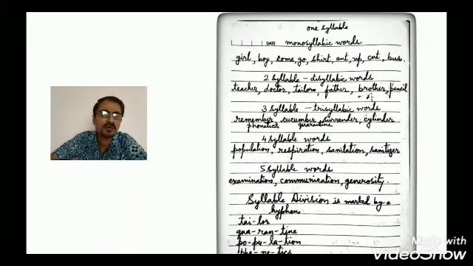Then five syllables and so on. Five syllables like examination, communication. Like we speak it all together, but there is syllable division. Like in examination.